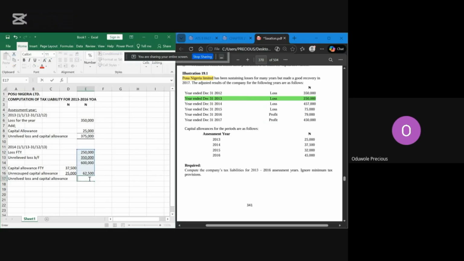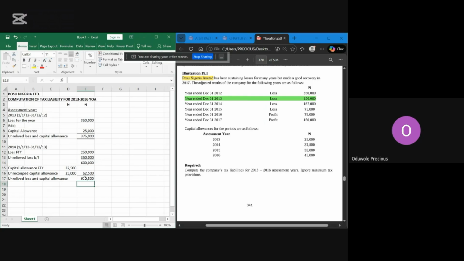This should be 662,500. Sometimes Excel, if you did not input the formula well, can do its own stuff. Okay, so we are done for 2014.